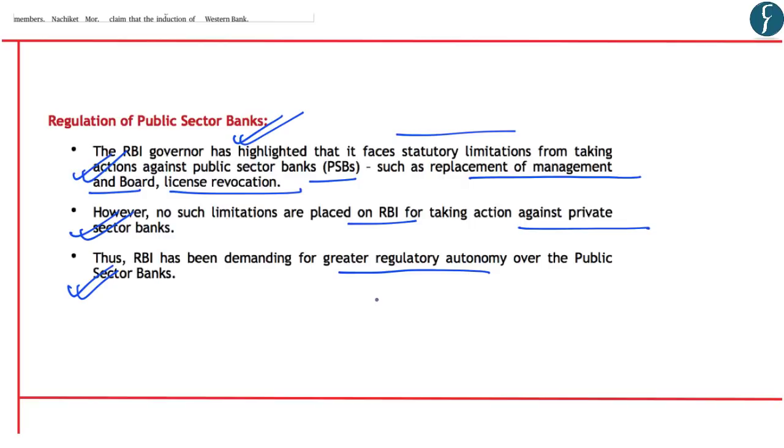That is, the RBI is asking for greater autonomy over the public sector banks with respect to issues such as replacement of management and board and also license revocation.